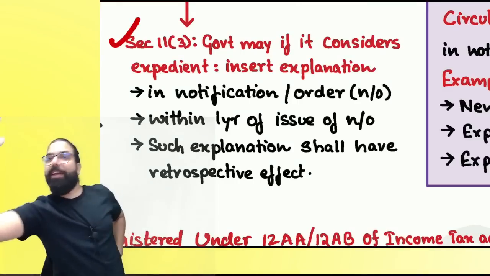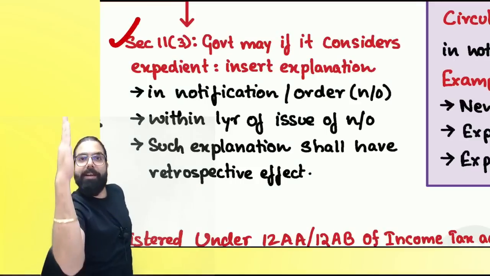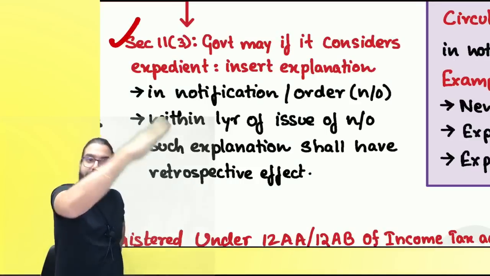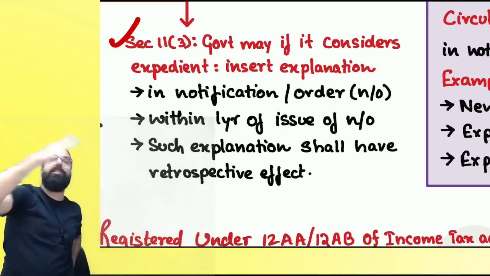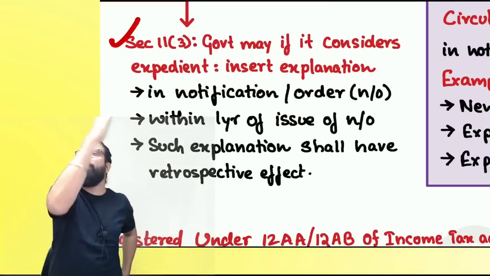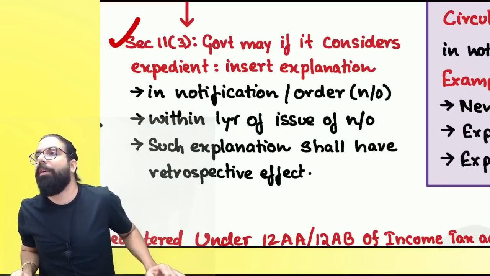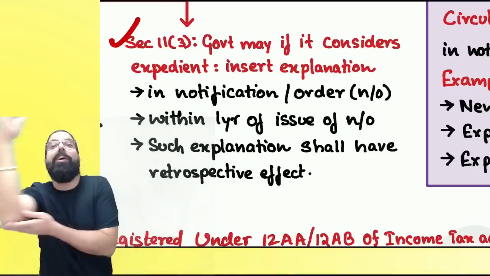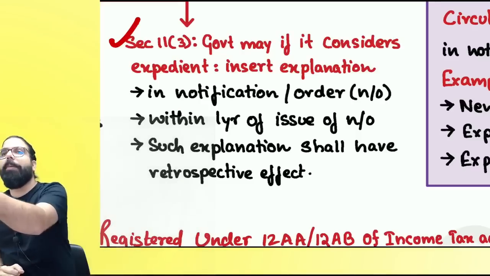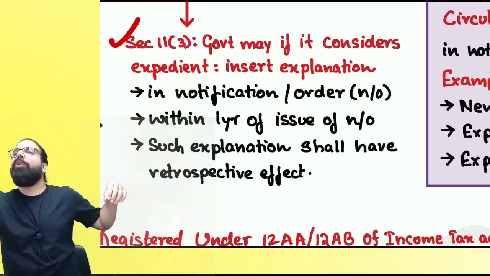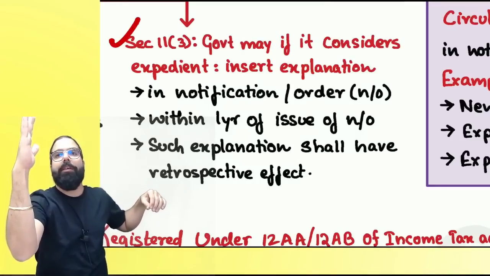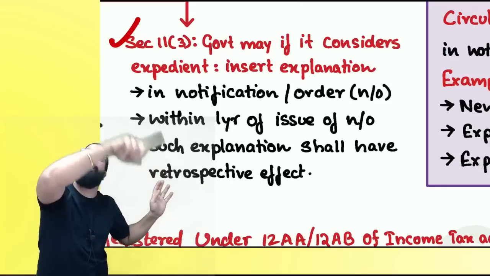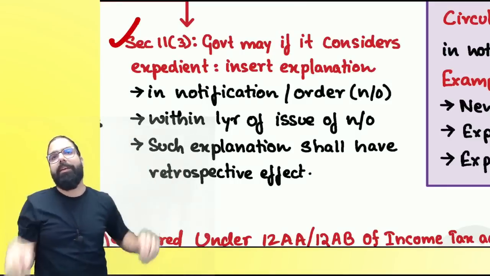Now, my question to you guys: the notification was issued here, but the entry was inserted from this day, a new entry. Now, the power to insert an explanation, do we have to see 1 year from this day, or from the notification day? Baba, from the date of entry, we have to see 1 year, within which the government can insert an explanation, and that explanation will be retrospectively valid from which day? The date of entry or notification? Entry. Did you guys get my point? The notification was issued over here, and in the notification one new entry got added. Government keeps adding. Within 1 year of that entry the government can insert an explanation, and that explanation will be valid from the date of entry. Can I go ahead, everyone?